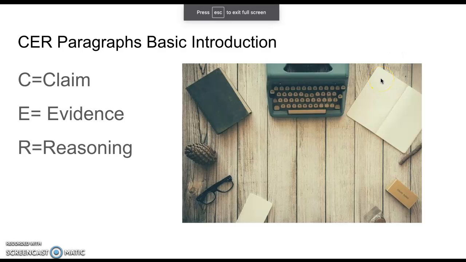Okay, so this should be review for everybody, but if you missed it and want to go over this again, I'm going to go over the basics of writing a CER paragraph. This will be basically what you'll do for your body paragraphs.